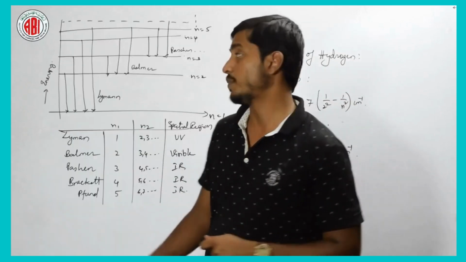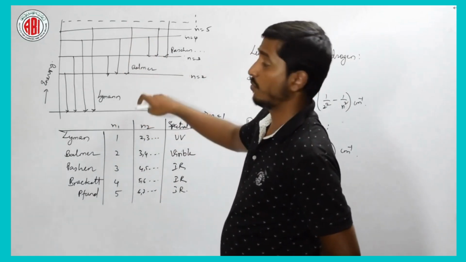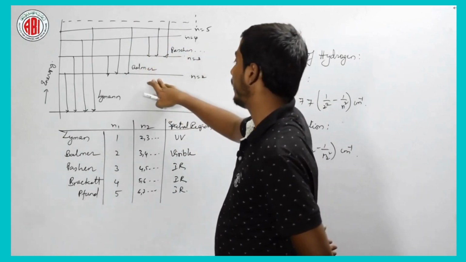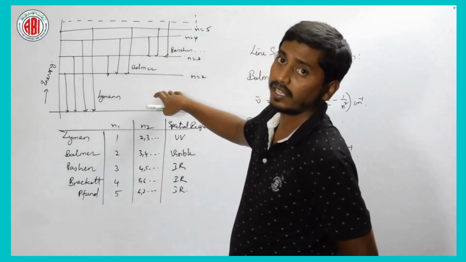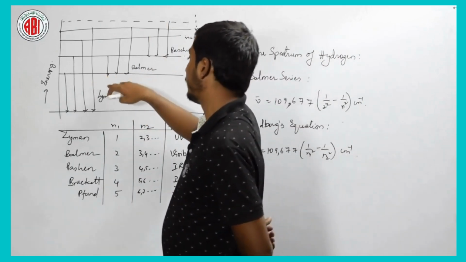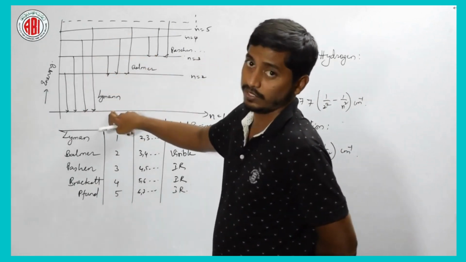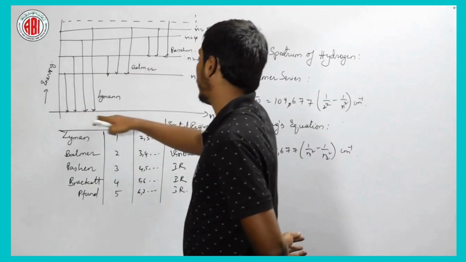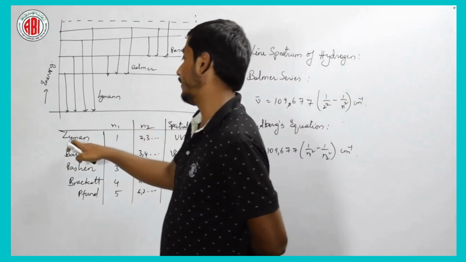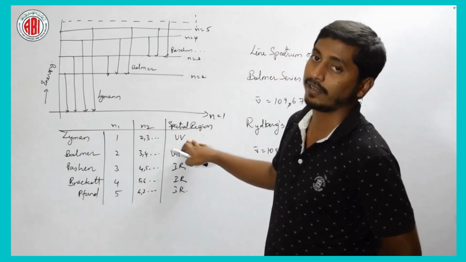See here, there is a hydrogen spectrum, these are different energy levels, that is, there is a ground level, the first, n equal to 1, 2, 3 and so on. An electron can be excited to higher levels, whether it is 2, 3 or 4, whatever, right. It has to come back to the neutral state, right. For example, second level to first level, or third to first, or fourth to first, or fifth to first, whatever it is, if it is coming to the ground, that is n equal to 1, from 2, 3 or whatever, that series is defined as the Lyman series, right. This kind of frequencies are always in the UV spectral region.